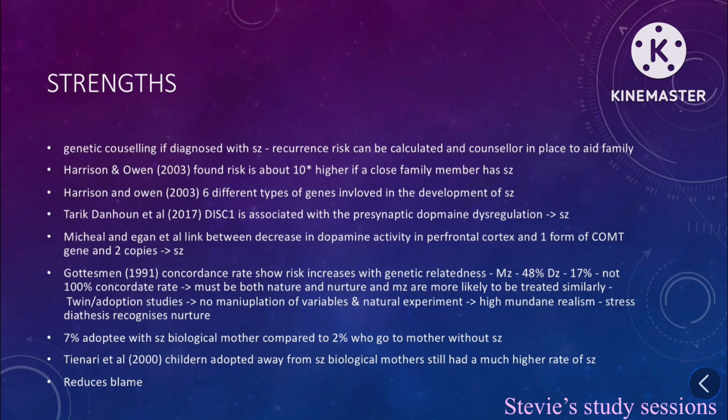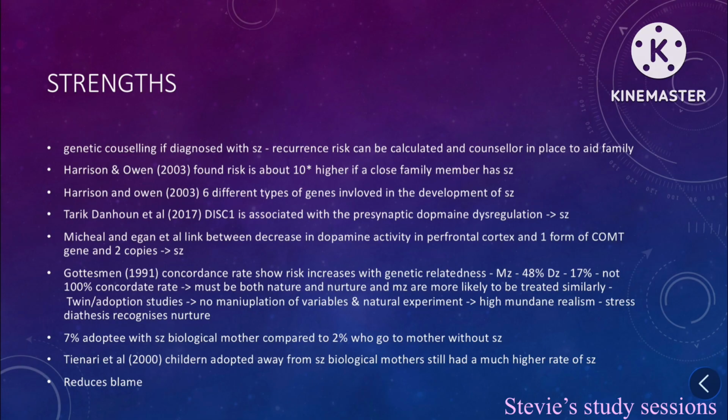Tarek and Downhown, 2017, found that the DISC1 gene is associated with the presynaptic dopamine dysregulation explanation of schizophrenia. Michelle and Egan et al. found a link between a decrease in dopamine activity in the prefrontal cortex and one form of the COMT gene, and 2 copies of it leading to schizophrenia.